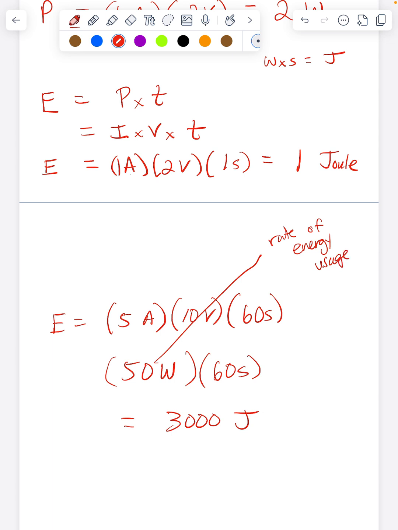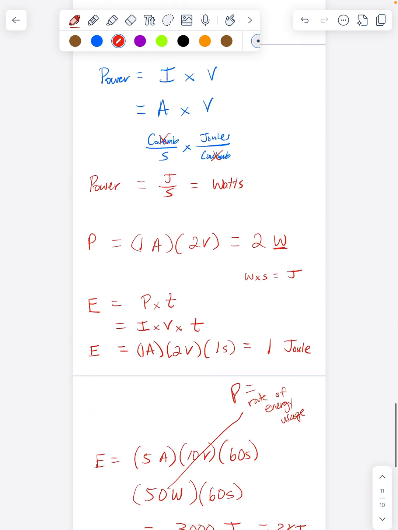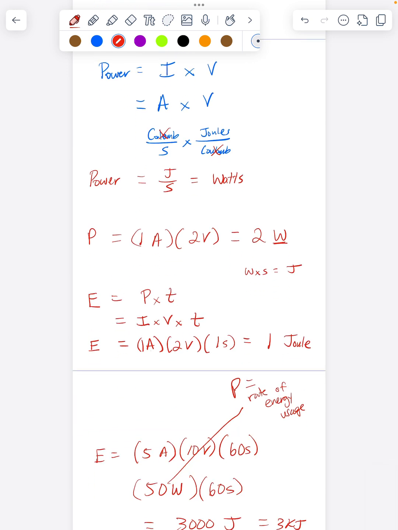And since you do it for 60 seconds, this is the total energy used in that 60 seconds. So you used 3,000 joules, or 3 kilojoules, at a power of 50 watts, or 50 joules per second. That's really all there is to power and energy calculations: current times voltage for power, current times voltage times time for energy.